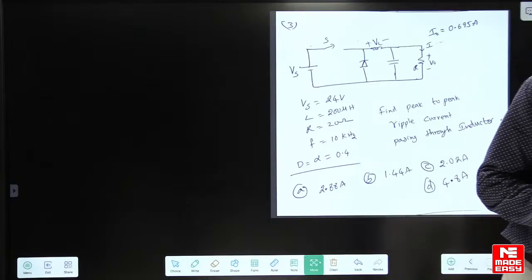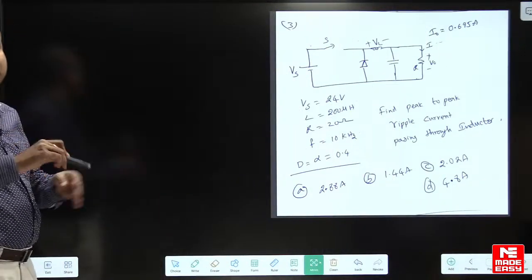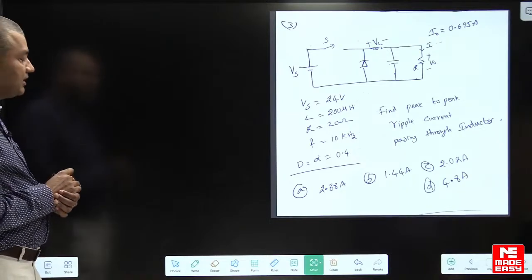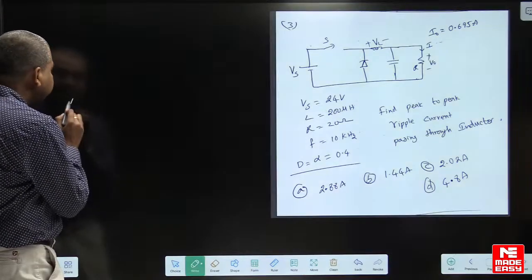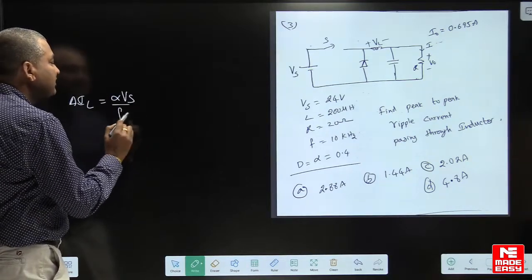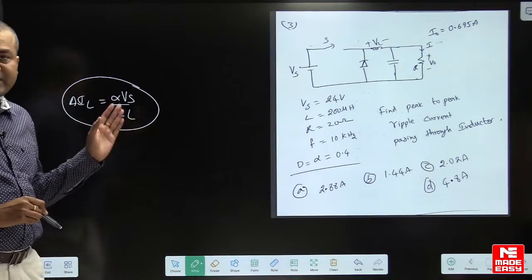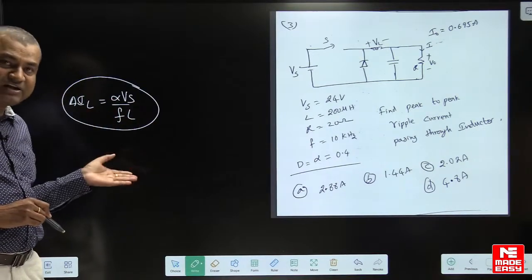See, in boost converter, I am talking about the previous question, the doubt of one of the students. The ripple in the inductor current, alpha Vs by Fl. This formula is perfectly right, whether it is continuous or whether it is discontinuous.